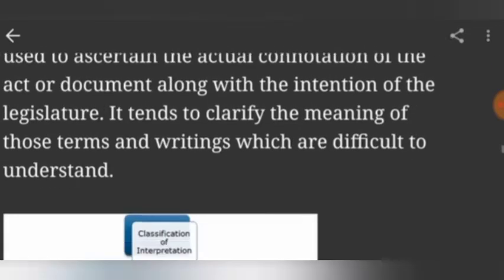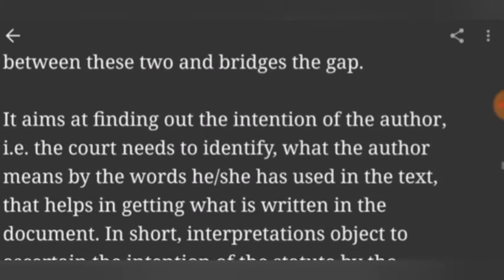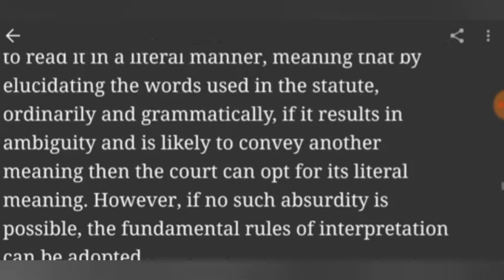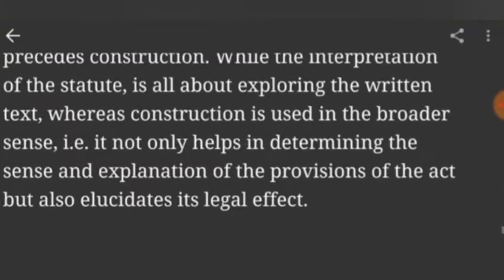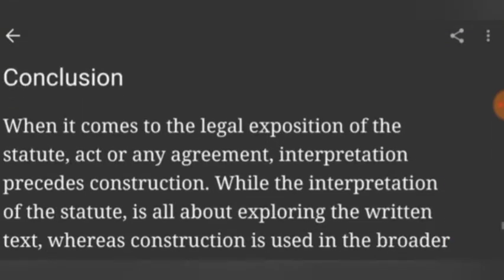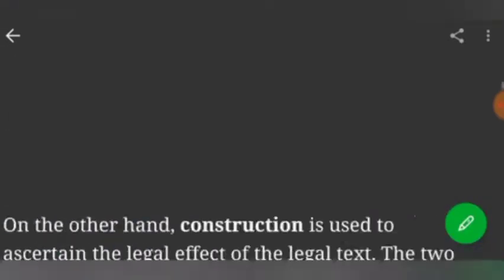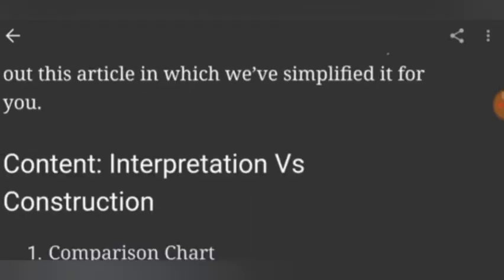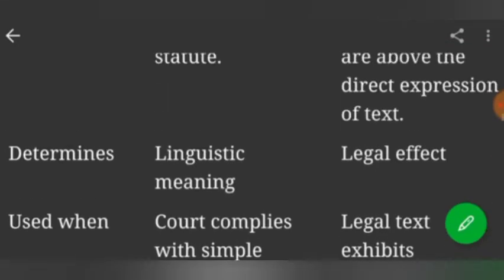We have already read the classification of interpretation: legal, doctrinal, authentic, usual, grammatical, logical. Okay, so the definition of construction. When it comes to legal expositions of the statute, we don't need to read everything, but just try to remember these three things.